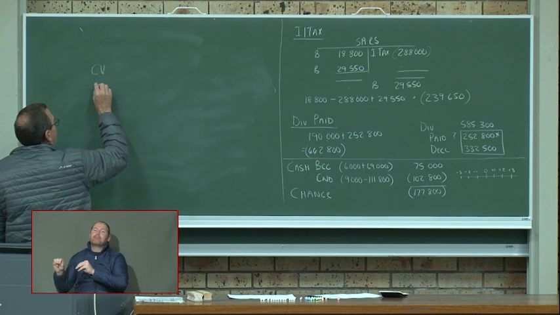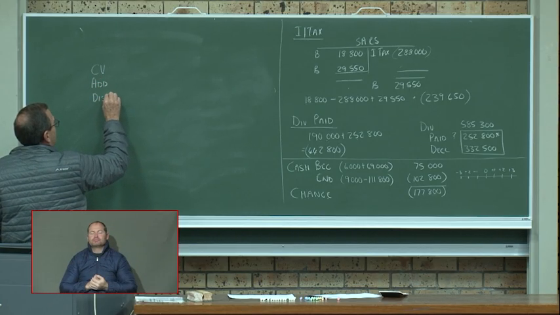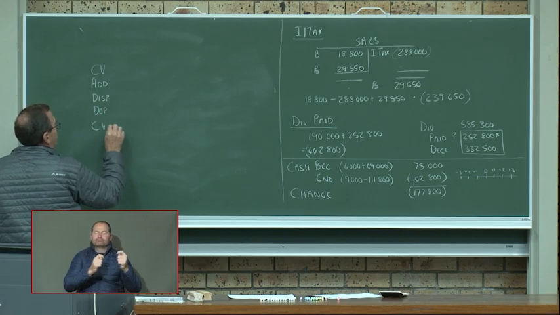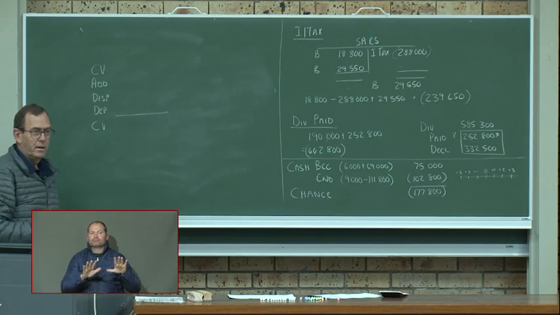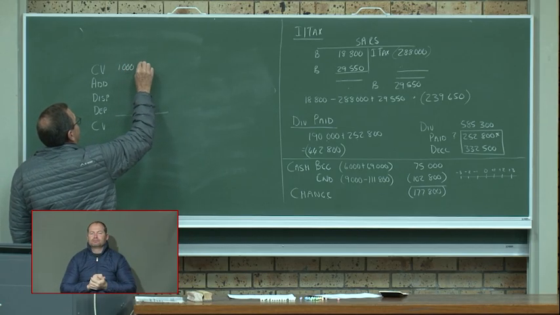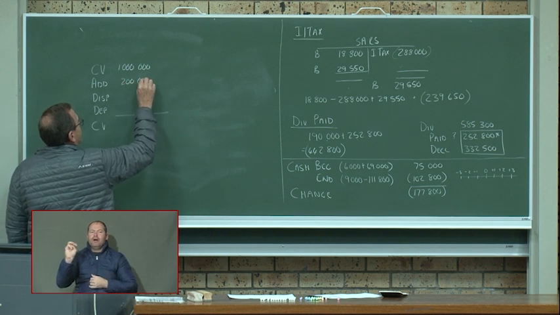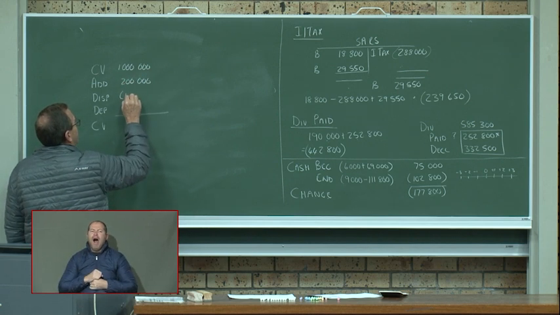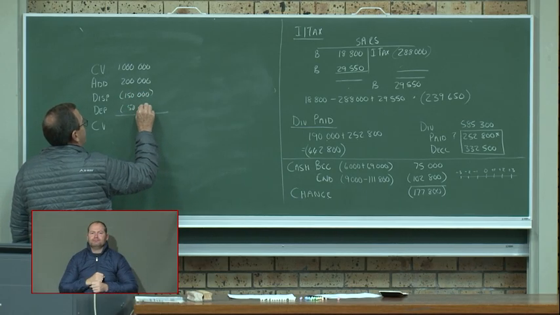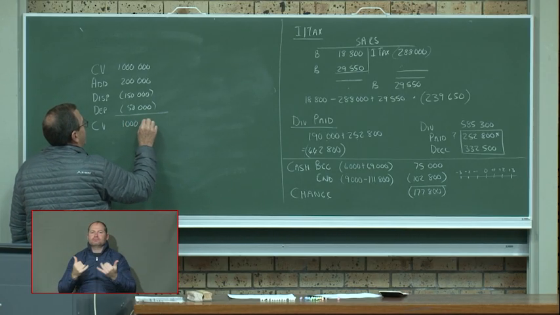So we have the carrying value, we have addition, we have disposal, we have depreciation, and we have our carrying value. So let's say the opening balance is 1 million. Our addition is 200,000. Our disposal is 150,000. And our depreciation is 50,000. So that means our carrying value at the end will also be 1 million.